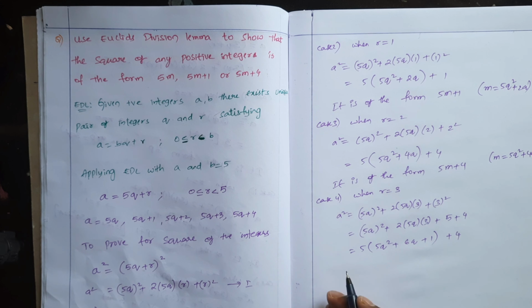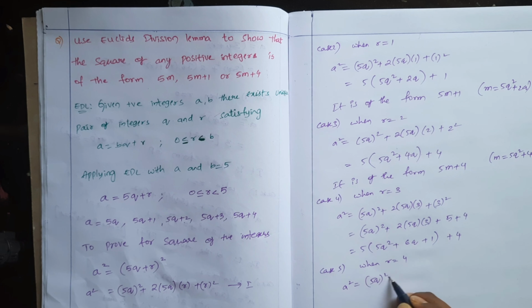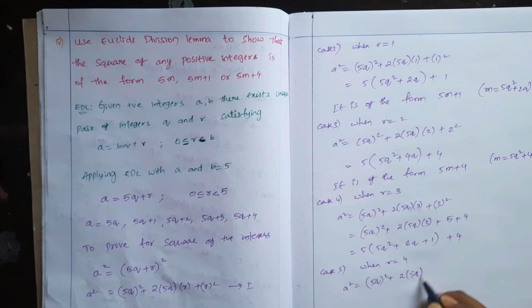Okay. Next, case 5. When r is equal to 4, a square equals 5q whole square plus 2 into 5q into 4 plus 4 whole square. See, 4 square you can write 16. 16 can be written as 15 plus 1.